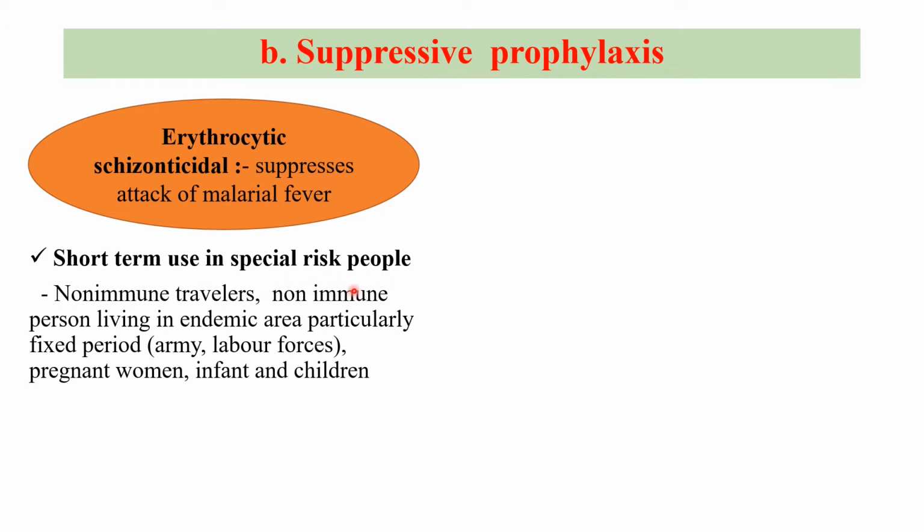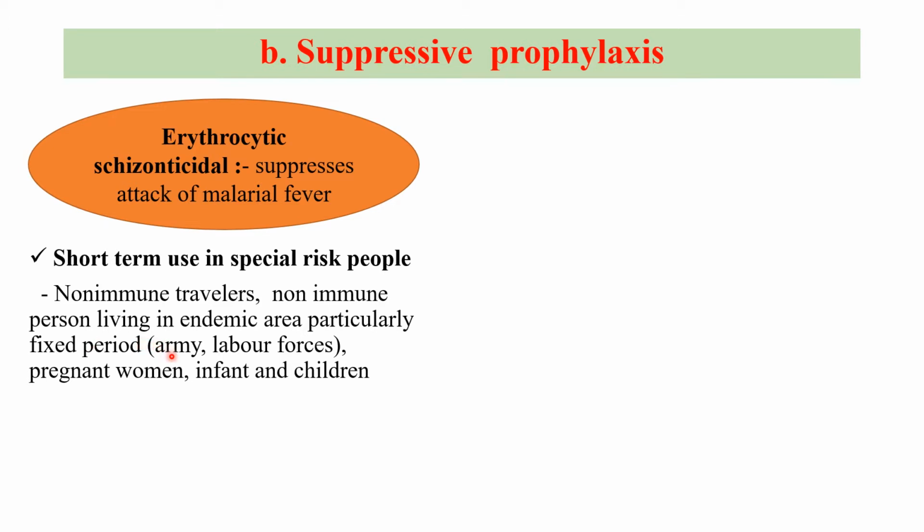So who are the special risk? Which people are at special risk for developing malaria? That is the non-immune travelers: travelers who are non-immune and are traveling to the endemic malarial region, or a non-immune person living in the endemic area for a shorter period of time.